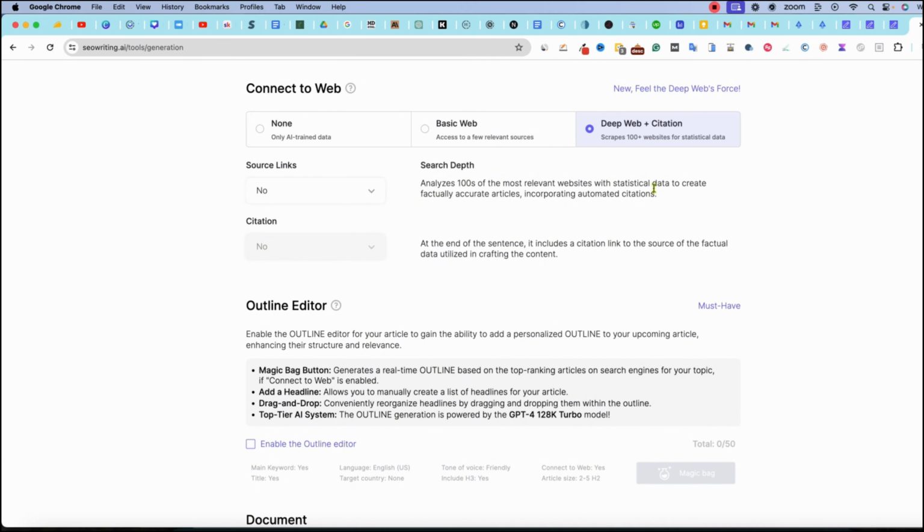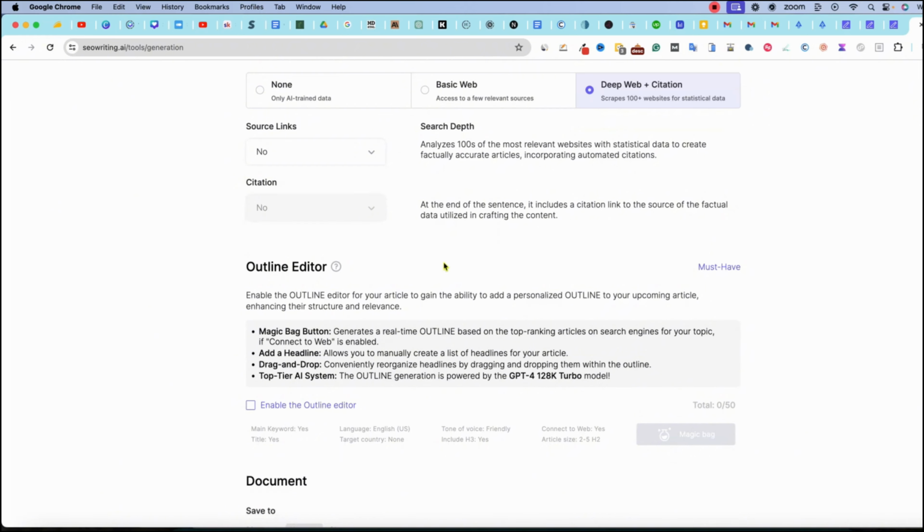But the way most AI writers work is that they'll just go and scrape the top 10. And then they basically just rehash all the information that's already ranking on the top 10 SERPs. And so you're not really providing anything new at all. That's one of the factors, I believe, why one-click AI writers are not really working these days after the latest Google updates.